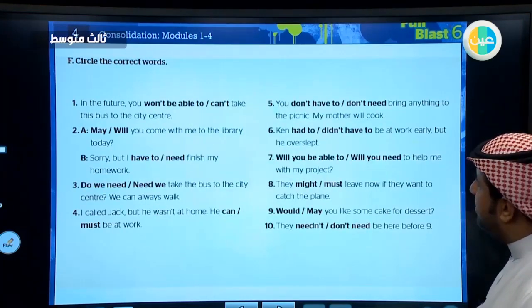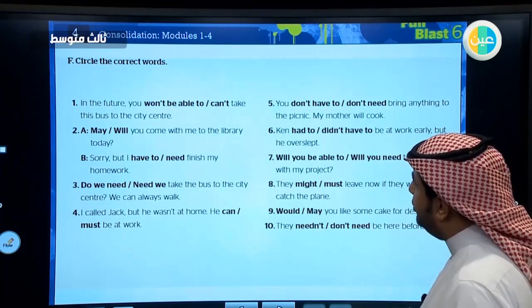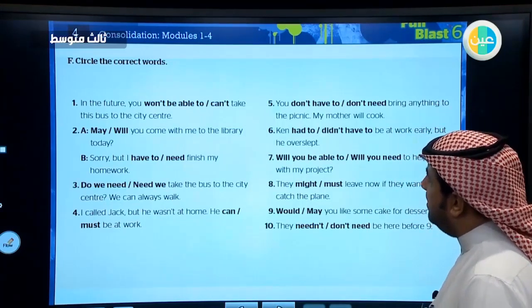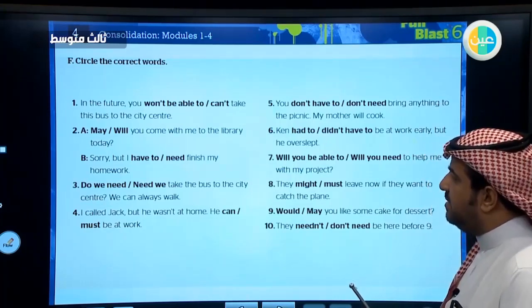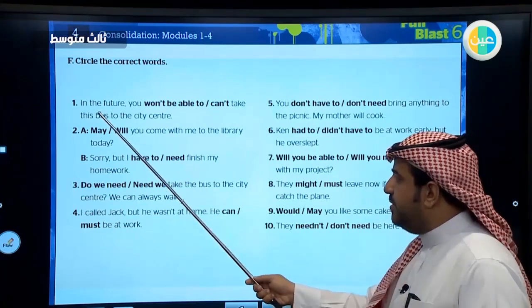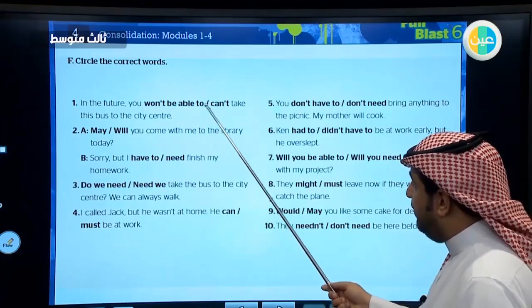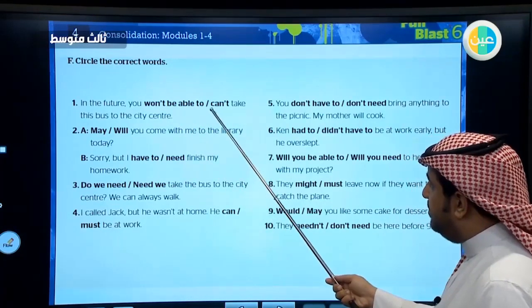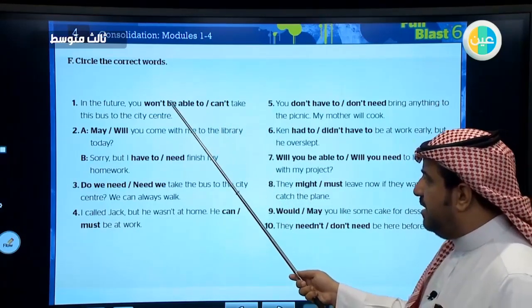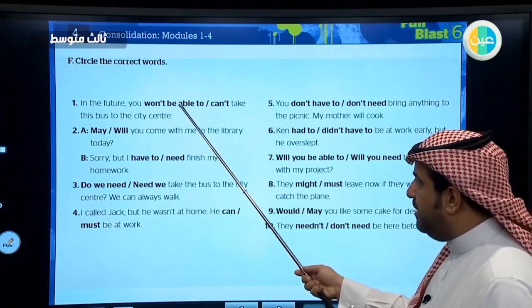Now let's go to this exercise, which is related this time to grammar. In the future, you won't be able or you can't take this bus to the city center. So here we have in the future. That means that we are talking about something in the future. So which one is related to future? Will not be able to or can't? Can't, as you know, is related to present, and will is a word that is related to future. So won't be able to.